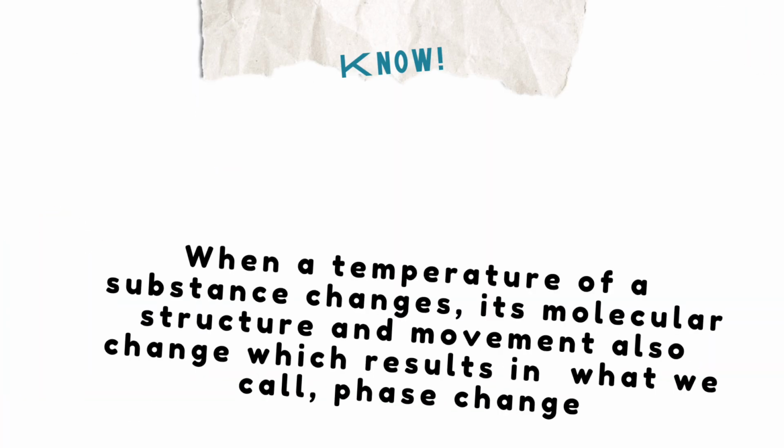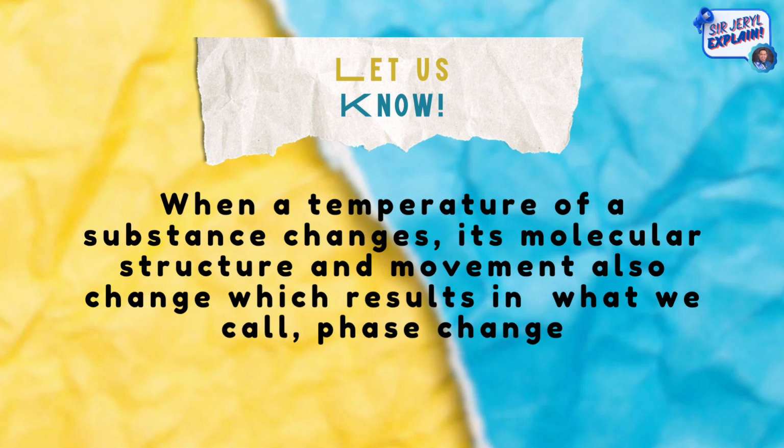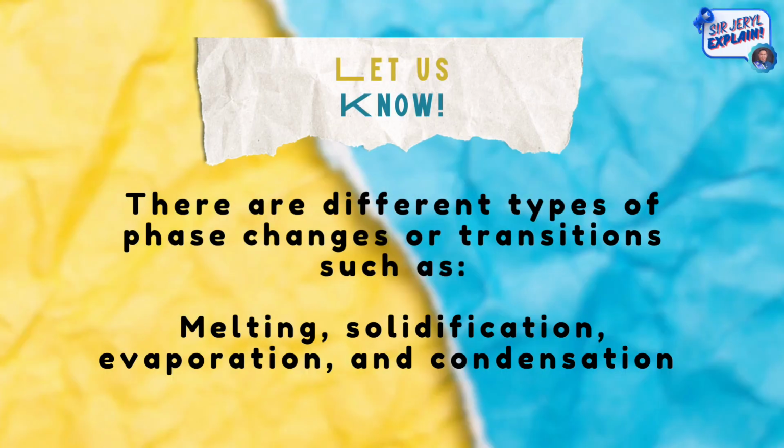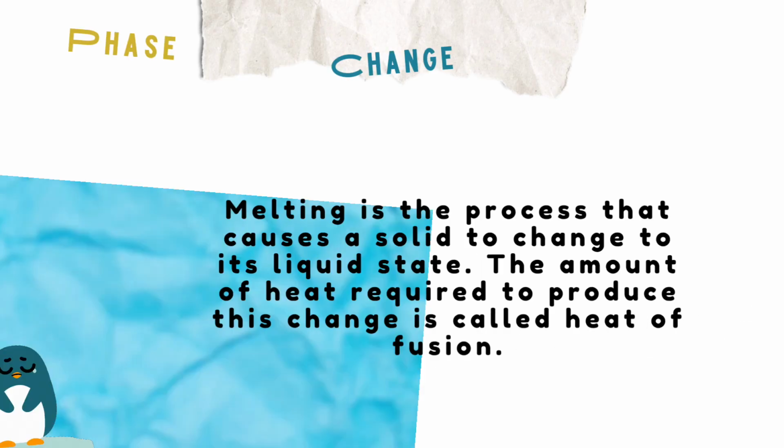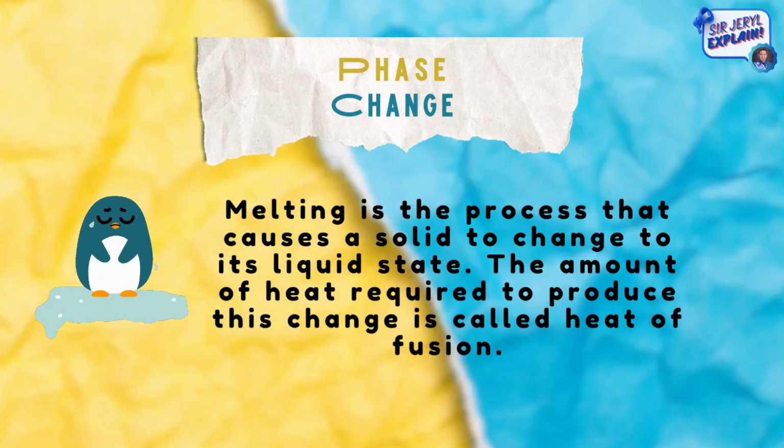When a temperature of a substance changes, its molecular structure and movement also change, which results in what we call phase change. There are different types of phase changes or transitions, such as melting, solidification, evaporation, and condensation. Melting is the process that causes a solid to change to its liquid state. The amount of heat required to produce this change is called heat of fusion.